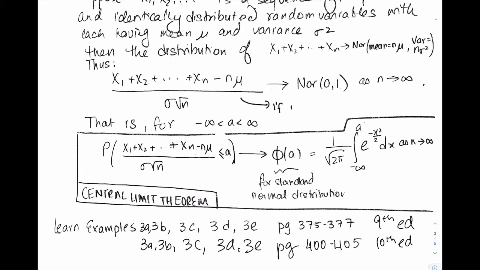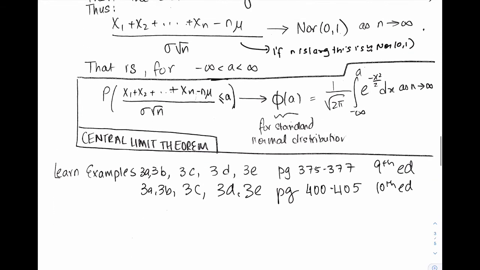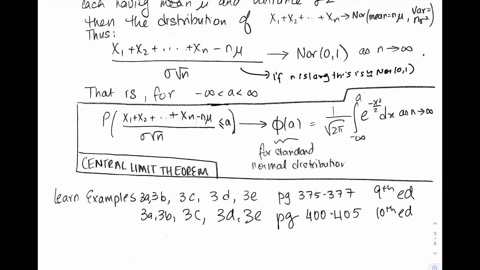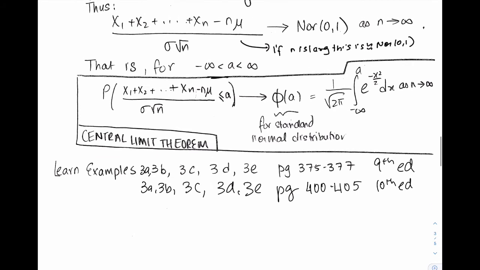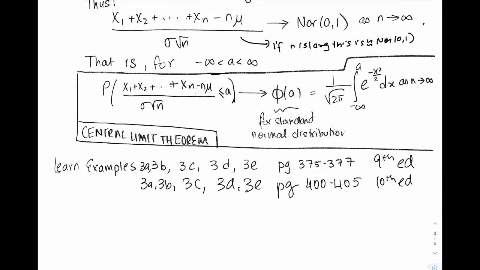If n is large, this is approximately normal 0, 1. And in the limit, it actually equals normal 0, 1. Okay? All right. And what do you mean by in the limit? You're talking about this random variable looking like a normal random variable. So the probability that this random variable is less than or equal to a is approximately phi of a. Okay? So let me just say that over here before you're taking a limit.